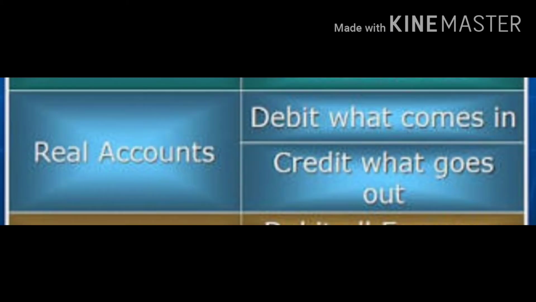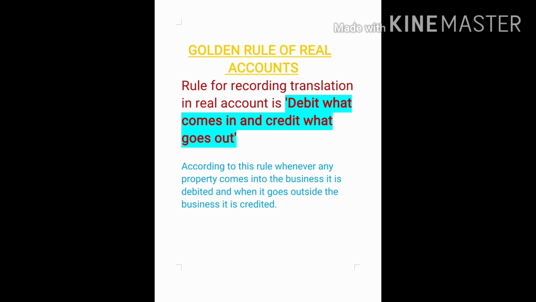The next thing we are going to learn about the real account is the rule that we are going to apply for it. The simple way to remember: when you are passing a journal entry of a real account, you need to remember the golden rule, that is, debit what comes in and credit what goes out. This is the golden rule of accounts while you are using the real account. Let me explain this in a little more detail. The most important thing to keep in mind while passing a transaction related to the real account is the golden rule of real account. So what is the golden rule of real account? Debit what comes in and credit what goes out.